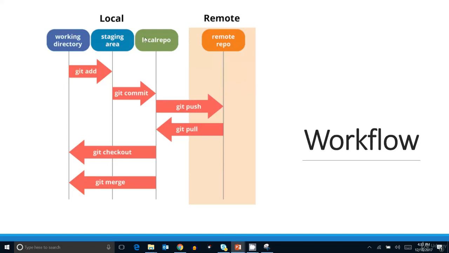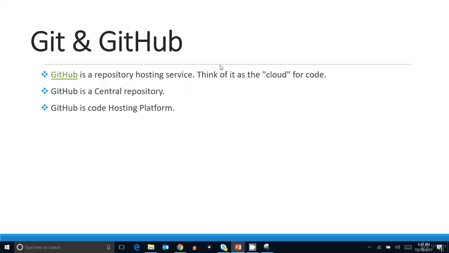Till these three phases, my local system is working. I'm writing the code in my local, staging the code in my local, and committing the code in my local repository. But when I want to push my local repository to the remote repository, I need to use the command git push. And if I want to fetch the complete code of my project from the centralized repository, then I need to use the command git pull. We will talk about git checkout and git merge in later tutorials, but this is the picture. This is my local where Git is working, and this is GitHub, the remote repository.